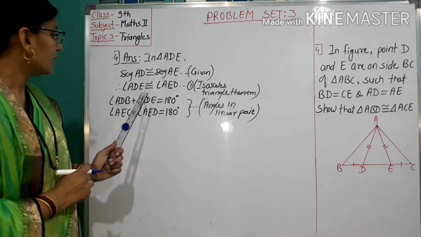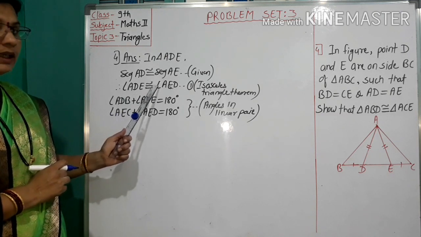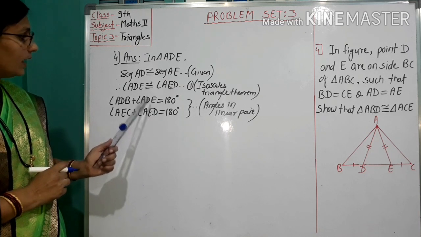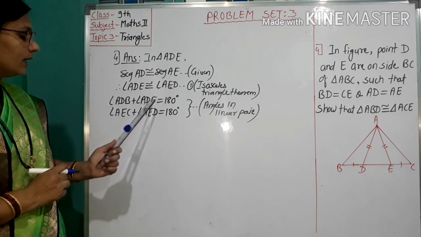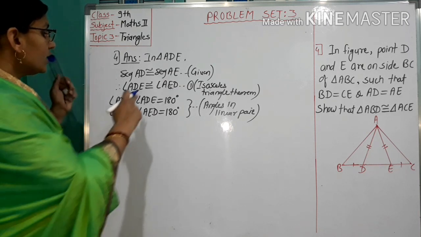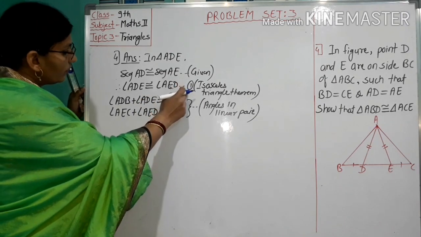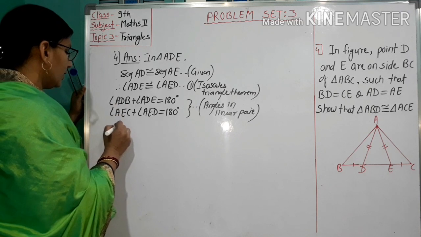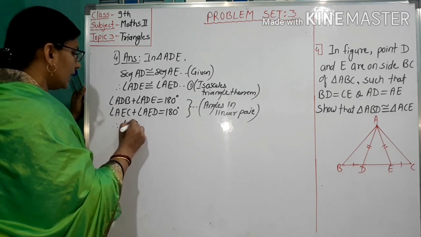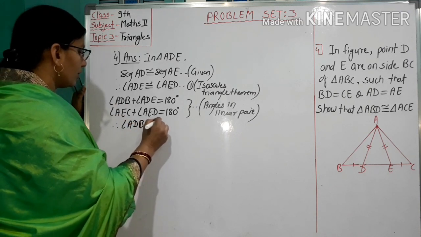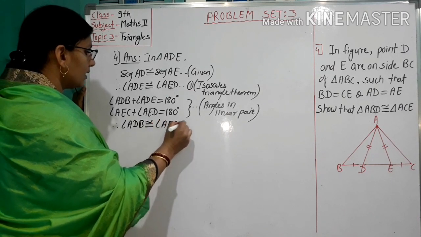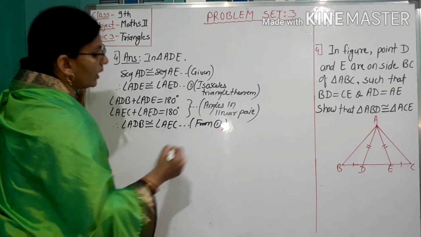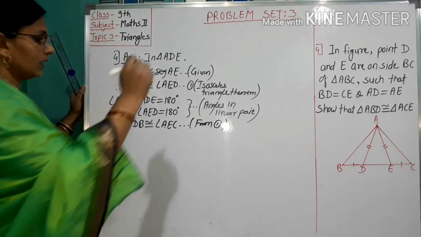But from 1, angle ADE is congruent to angle AED. These two angles are congruent from 1. Therefore, these two angles are also congruent. Therefore, angle ADB congruent to angle AEC from 1. This is number 2.